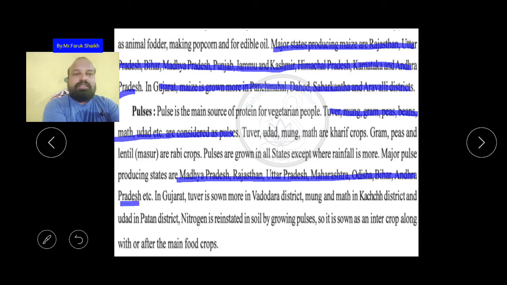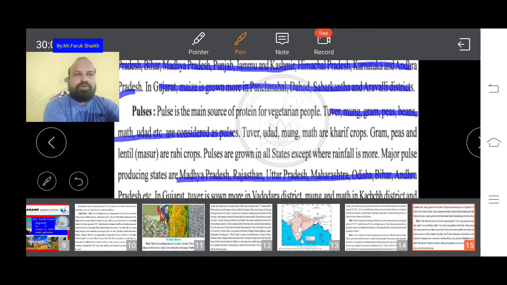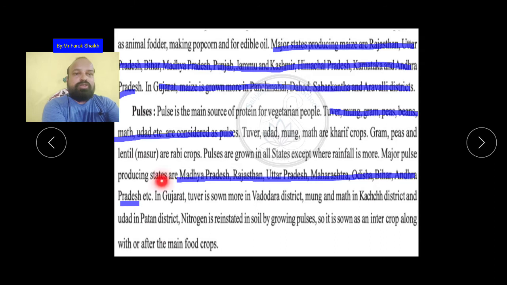In Gujarat, tuver is sown more. Tuver is called papri. In Gujarat, tuver is sown more in Vadodara district, mung and moth in Kutch district, and udad in Patan district. Different districts are given here.